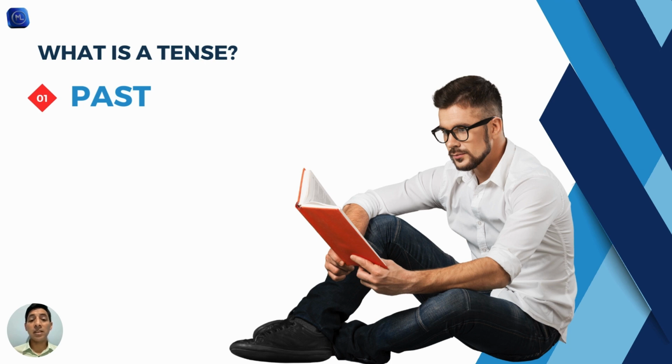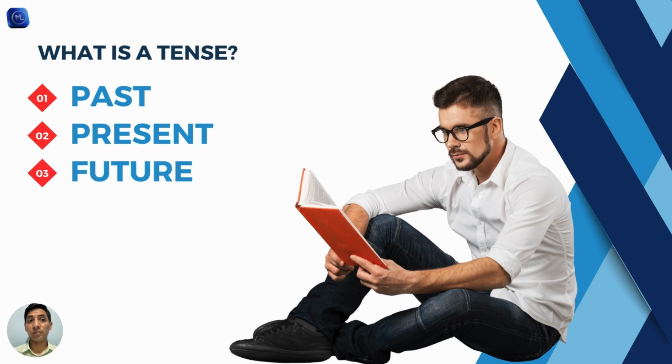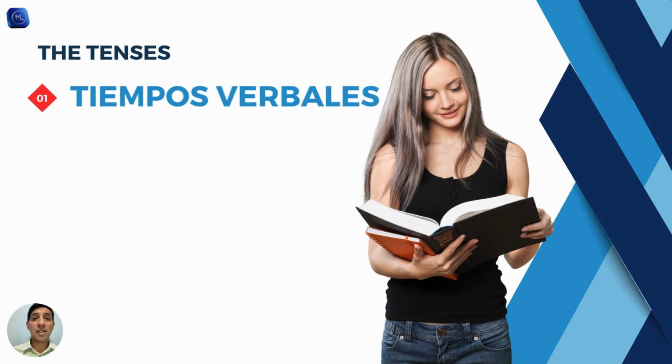So as we see here, the tense can refer to the past, to the present, or to the future. And inside those categories, we have different tenses, such as past simple, past progressive, past perfect. The same can be said about the present and the future. So the word for that in Spanish for tenses is tiempos verbales. That means tenses. Apart from the tenses, we're going to analyze moods.